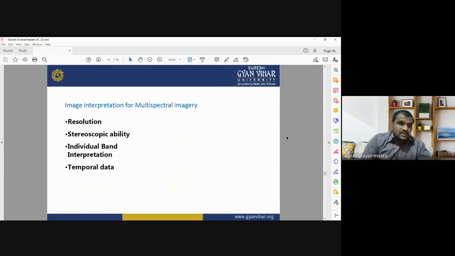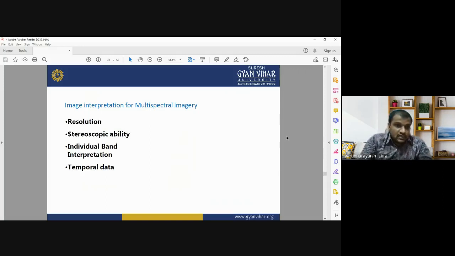Now, image interpretation for multispectral imagery. When we are using multispectral imagery, we need to apply different image interpretation keys, different image interpretation elements. As we know, there are different image interpretation elements: shape, size, tone, texture, pattern, association, shadow.